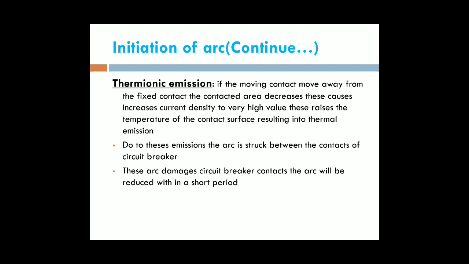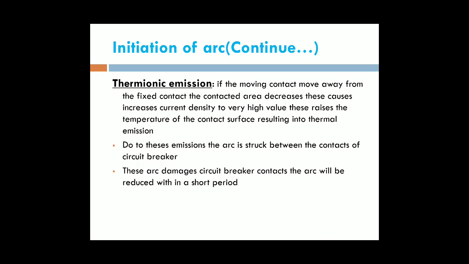The next one is thermionic emission. If the moving contact moves away from the fixed contact, the current density increases and the temperature also rises. Due to the rise in temperature, the arc may continue for a long time. This is known as thermionic emission.